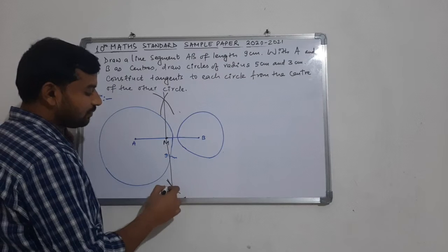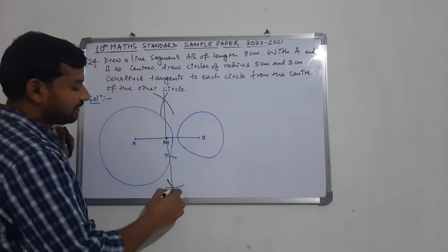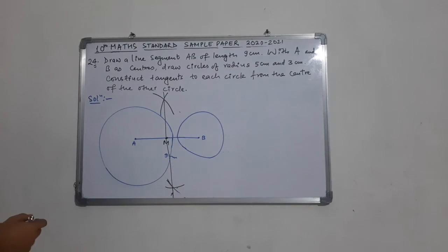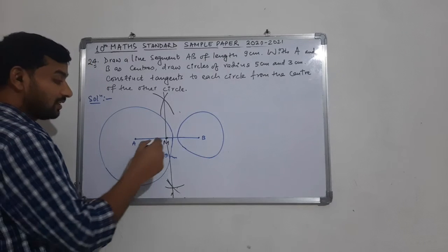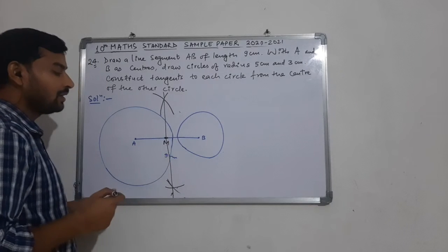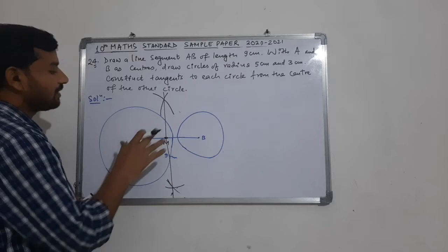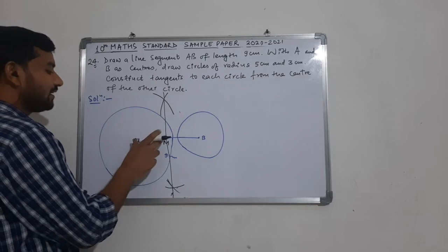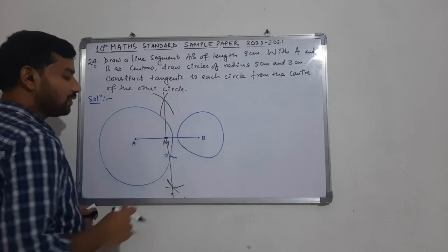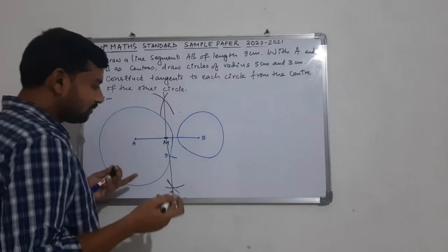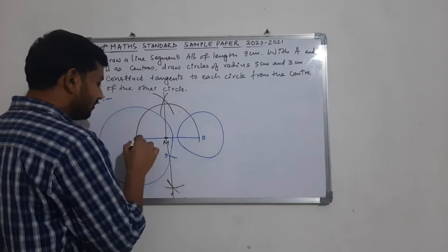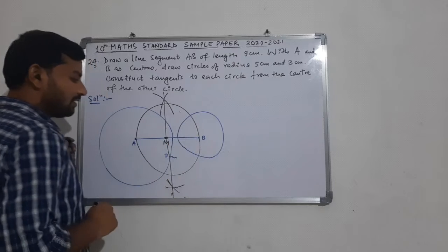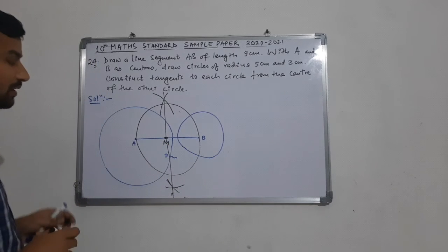Suppose this is the midpoint which we are getting here, and now from this point M as the center of the circle, we will draw a circle whose radius will be either AM or MB. As it is the midpoint, both will be the same. So we have to draw another circle where AB will work as the diameter and the radius will be AM or MB.